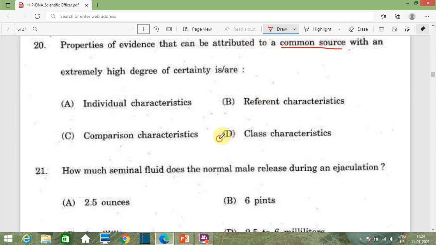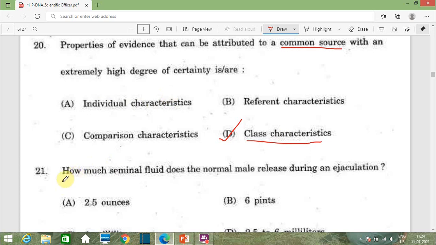That's why the correct answer is option D, class characteristics. Class characteristics are common in a group of people. Since it is a common source, meaning it is commonly present, it is known as class characteristics. If it is present in only one individual, we call it individual characteristics.